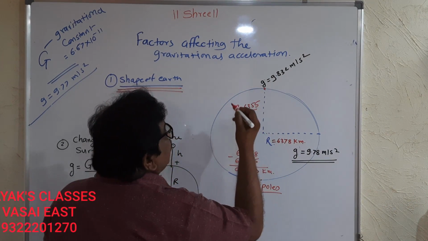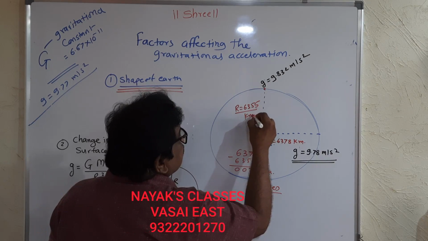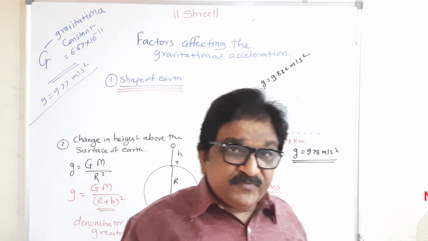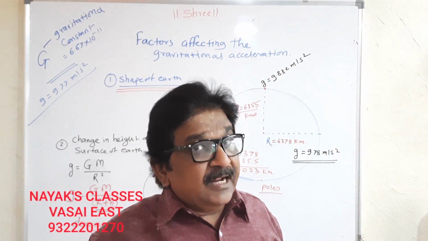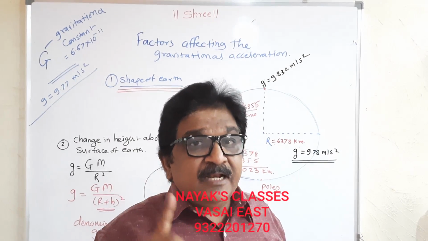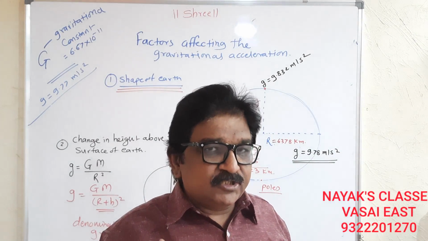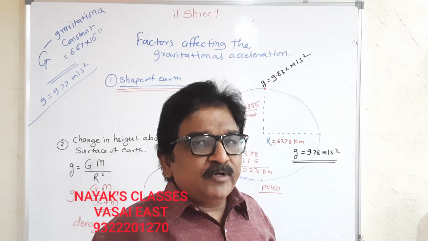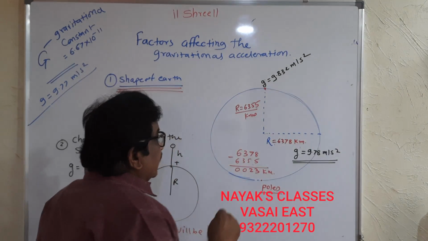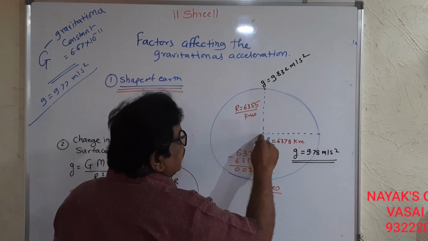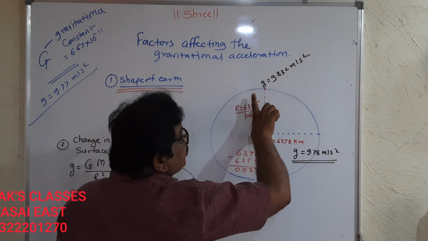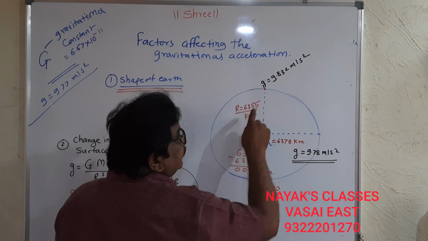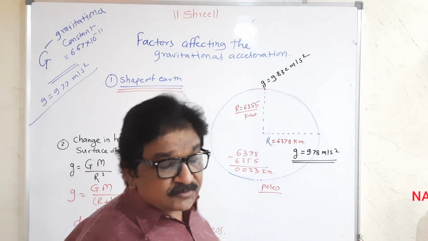So, what is the value of the radius of the earth at the equator and at the poles? Let us see. They are not given in the textbook. You can note it. From the center of the earth, the radius of the earth measured at the poles is 6355 kilometers.